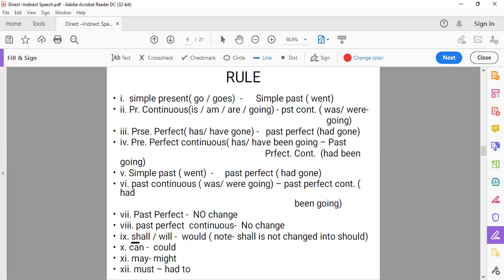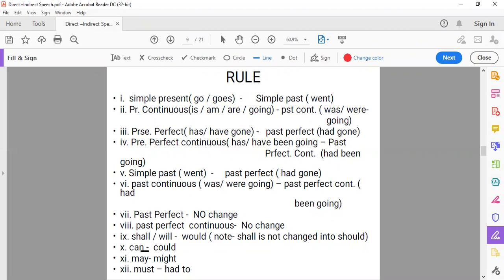Then for future tense, if we have reported speech in will or shall plus first form, or would plus first form, we will change shall or will. Both will change into would, not should. Be careful. Shall is not changed into should because it changes the meaning. As a helping verb, when we change will or shall, it will change into would. Main verb will remain same in the first form.